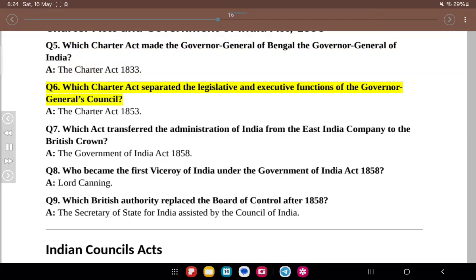Q6. Which Charter Act separated the legislative and executive functions of the Governor General's Council? A. The Charter Act, 1853. Q7. Which act transferred the administration of India from the East India Company to the British Crown? A. The Government of India Act, 1858. Q8. Who became the first Viceroy of India under the Government of India Act, 1858? A. Lord Canning. Q9. Which British authority replaced the Board of Control after 1858? A. The Secretary of State for India assisted by the Council of India.